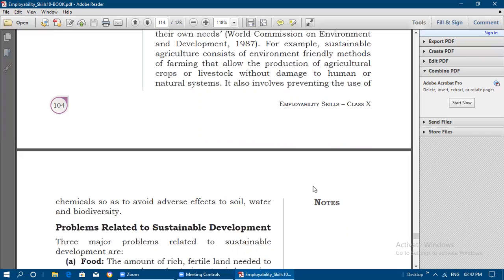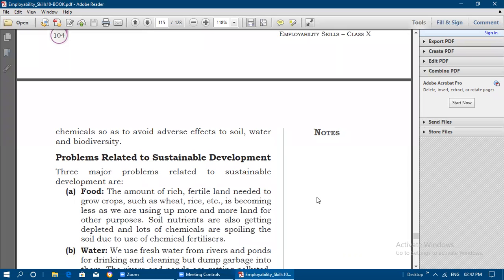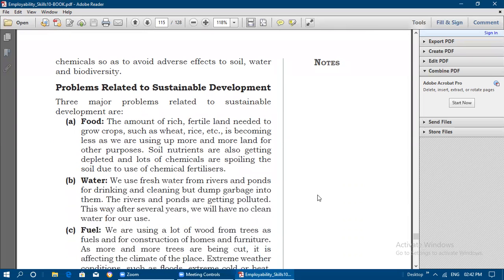So, what are the problems related to sustainable development? Three major problems related to sustainable development are food, water, and fuel. For these natural resources, we will be getting a lot of problems in future. Food: rich, fertile land is needed to grow crops such as wheat and rice, but it's becoming less nowadays as we are using up more and more land for other purposes.